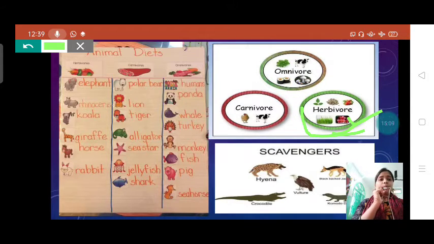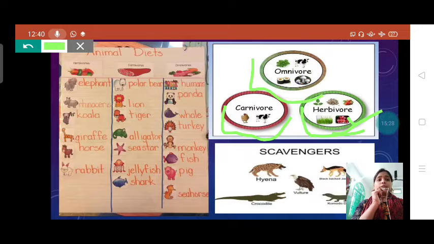Now see about carnivorous. What are carnivorous, students? Carnivorous means animals who eat the flesh of other animals. They do not eat plant products, they only eat flesh of other animals. We call them carnivorous.